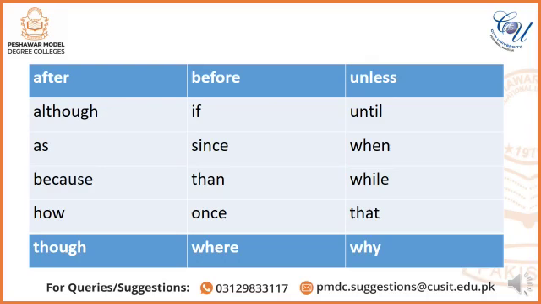Here is a list of subordinating conjunctions commonly used: after, before, unless, although, if, until, as, since, when, because, then, while, how, once, that, though, where, and why.